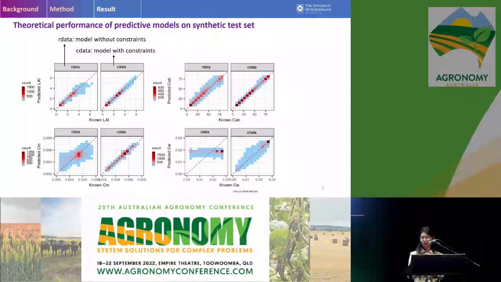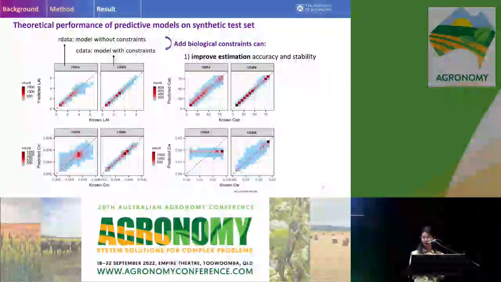So now here's the theoretical performance of the predictive model on the synthetic test set. The x-axis shows the true value of the crop trait, while the y-axis shows the predicted value of the crop trait. For each figure pair, the left one shows the model performance without the constraint, while the right one shows the model performance with constraint.